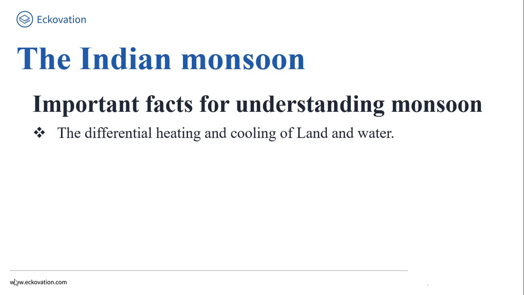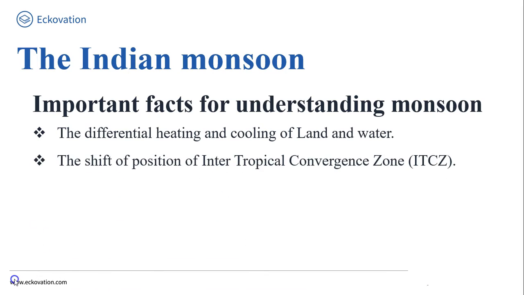My dear friends, this heating and cooling of land and water creates low pressure on landmass of India, जबकि the sea around experiences comparatively high pressure. The second one is the shift of position of intertropical convergence zone in summer over the Ganga plain. My dear friend, this is the equatorial trough normally positioned about 5 degree north of the equator, and it is also known as monsoon trough during the monsoon season.